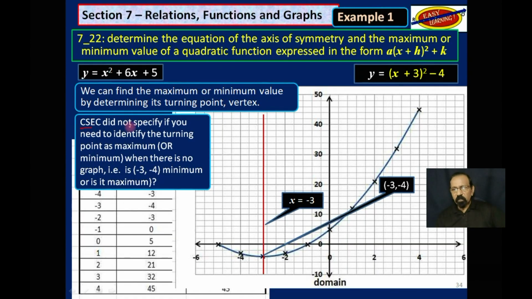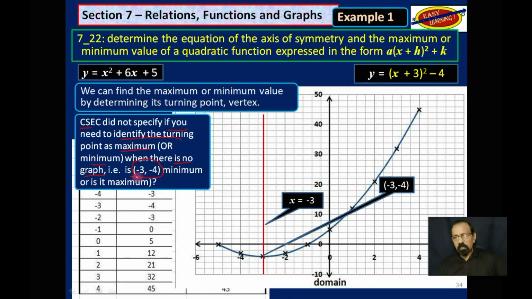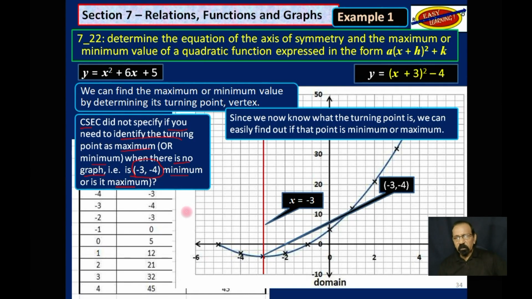CSEC did not specify if you need to identify the turning point as maximum or minimum when there is no graph. For example, you have the equation and you have this point here. You know that that is the turning point. Is it minimum? Is that the lowest point it would go to? Or is it the maximum? Is that the highest point it will go to? Now to do that, since we know what the turning point is, we can easily find out if that point is maximum or minimum, and this is what you do.